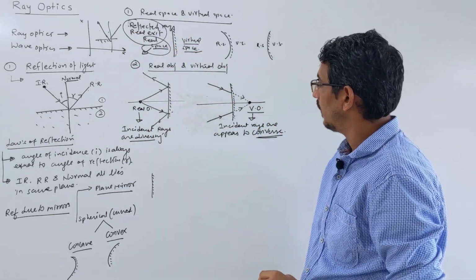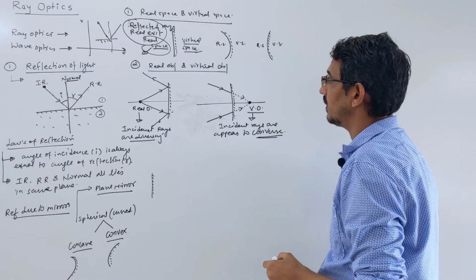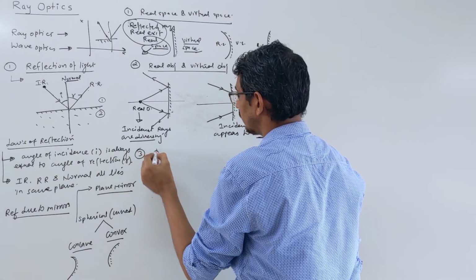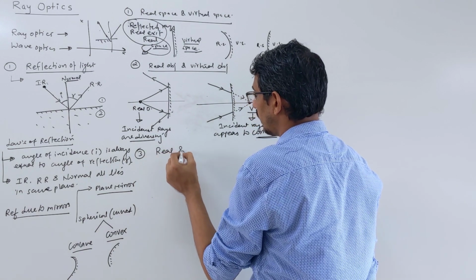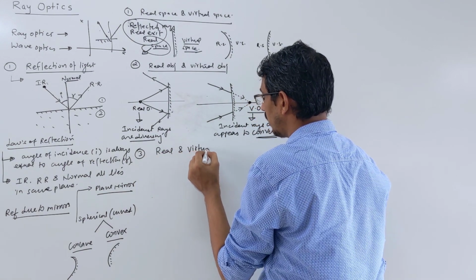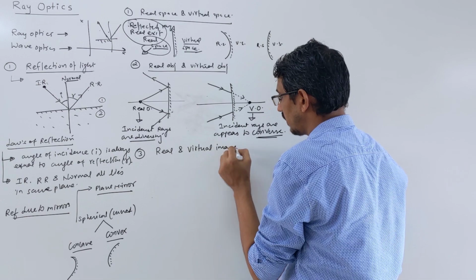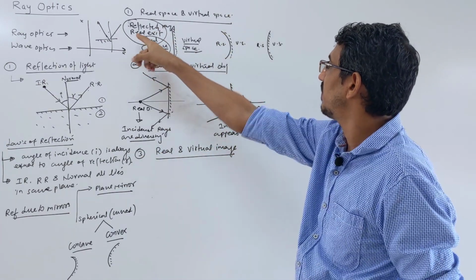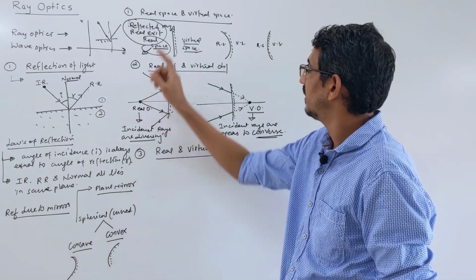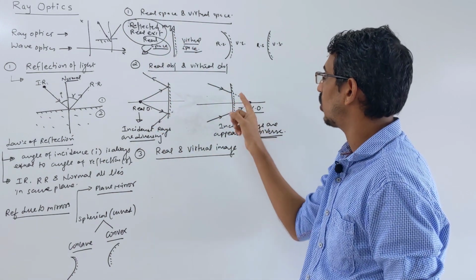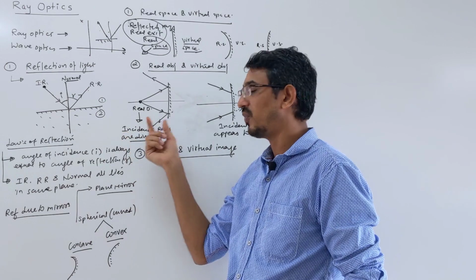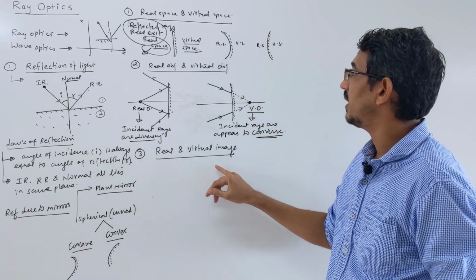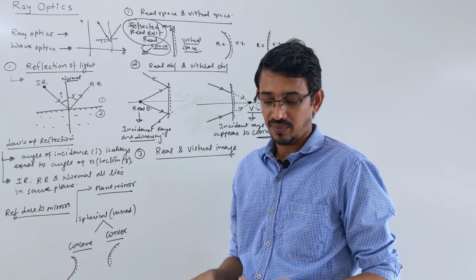Same way, let's define your real and virtual image also. Real space and virtual space are defined by reflected rays, and your real object and virtual object are defined by incident rays. Now real and virtual image again are defined by your reflected rays only.